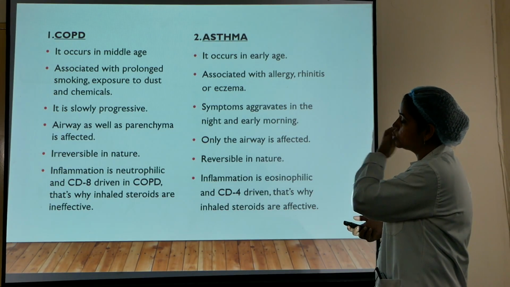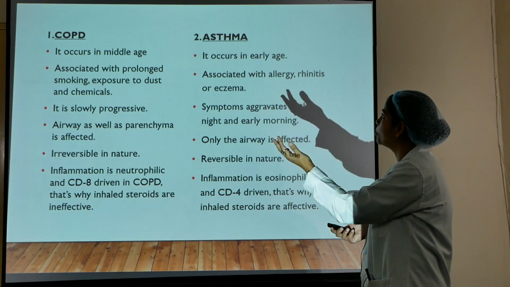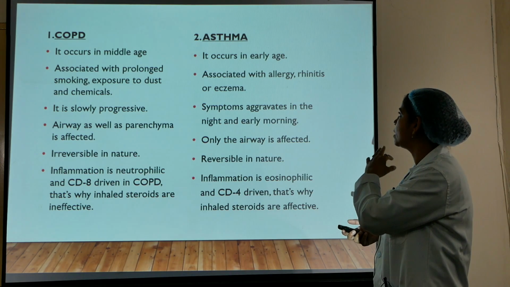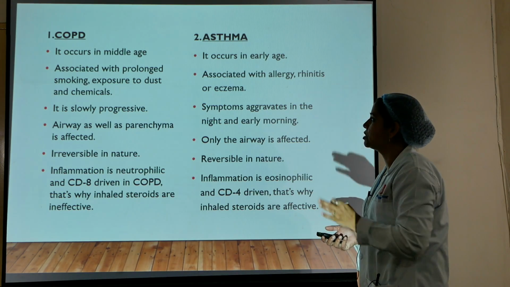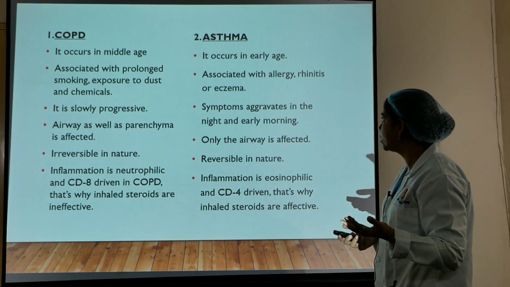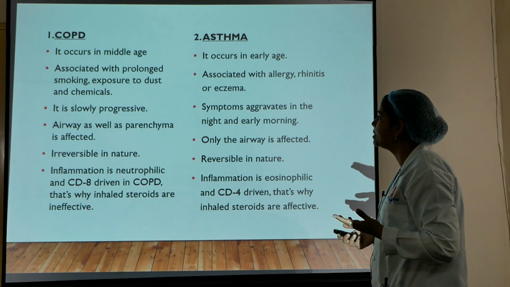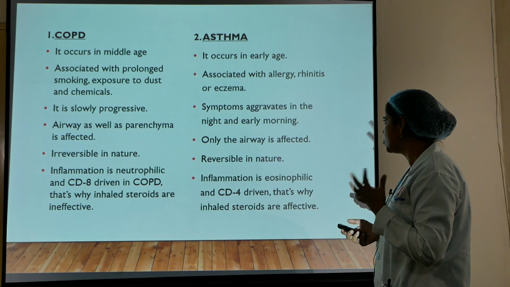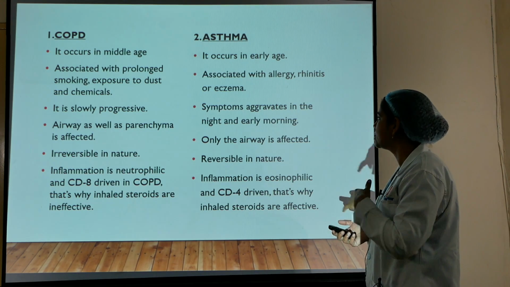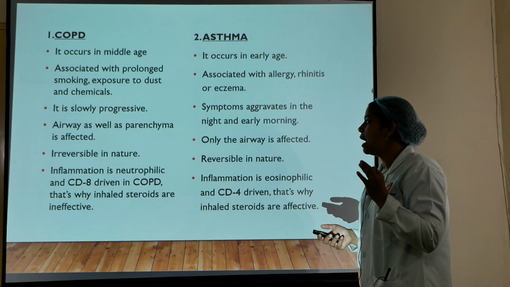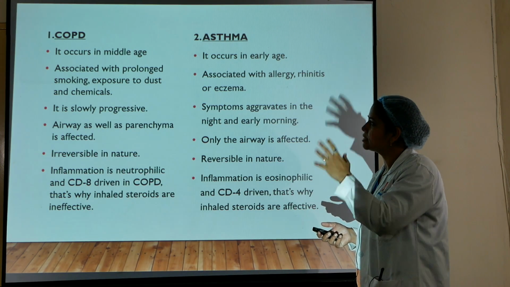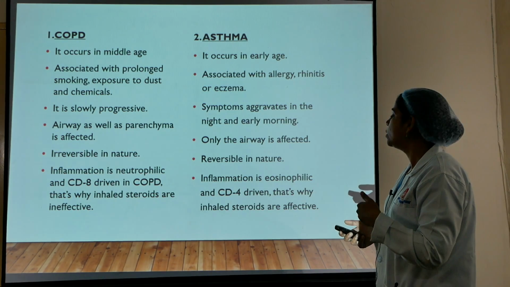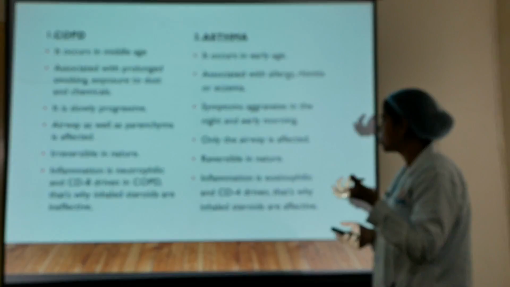Now coming to the basic differentiation of COPD and asthma. First, COPD occurs in middle age, while asthma occurs in early age. COPD is associated with prolonged smoking and exposure to dust and chemicals. Asthma is associated with allergies, rhinitis and also eczema. COPD is slowly progressive. In asthma, symptoms aggravate at night and in the morning, and some seasonal variations are also present. The airway as well as the parenchyma is grossly influenced in COPD. In asthma, only the airway is affected, it is spasmed or constricted.